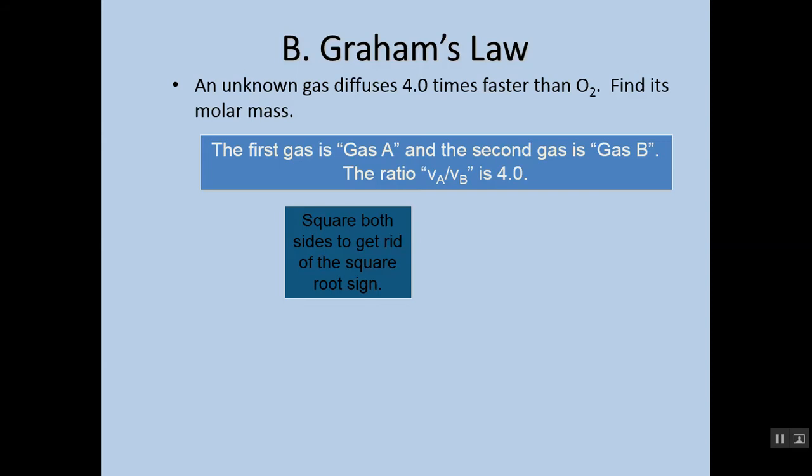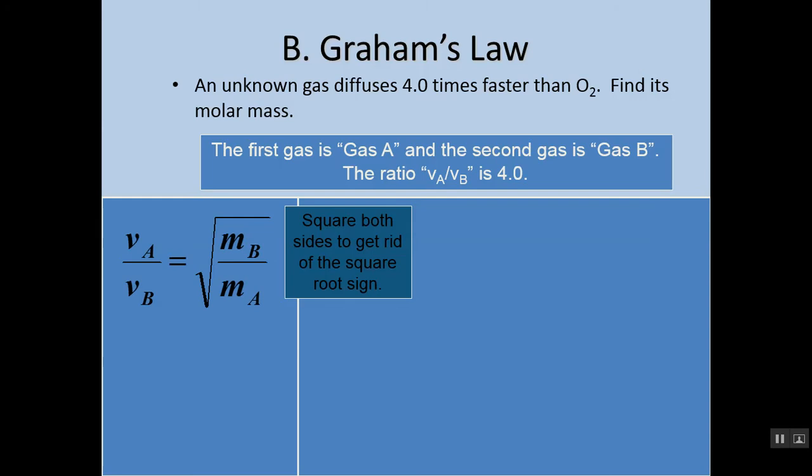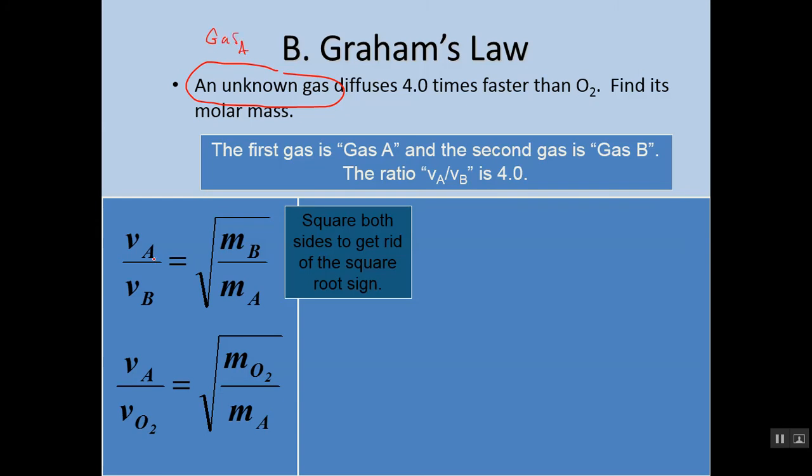All right, one more. An unknown gas diffuses 4 times faster than O2. Find its molar mass. All right, so the first gas is gas A. The second gas is gas B. Again, just for the sake of our understanding. And so let's just think about what we've got. We already know our formula, right? Velocity of A over velocity of B equals the square root of molar mass of B over molar mass of A, which means we'll plug this in, right? We don't know what the unknown gas is, but we're going to call that gas A, because that's what we're going to solve for.